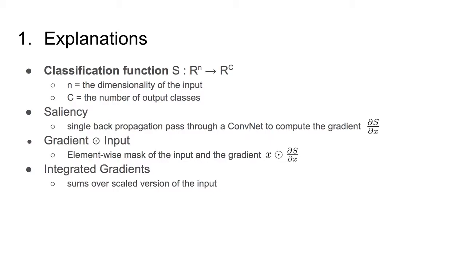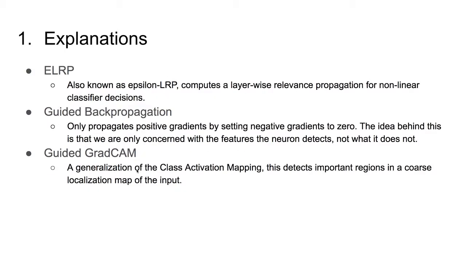So that's really the basis for a lot of the different gradient-based methods that we're going to talk about. And so gradient x input and integrated gradients are variations of that calculation. And so are these other variations of LRP, guided backpropagation, and guided GradCam.